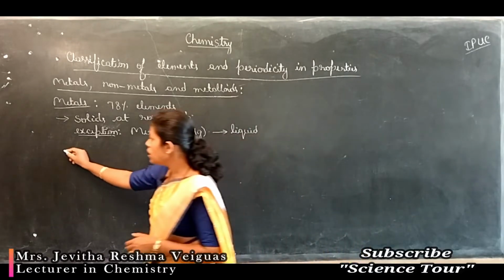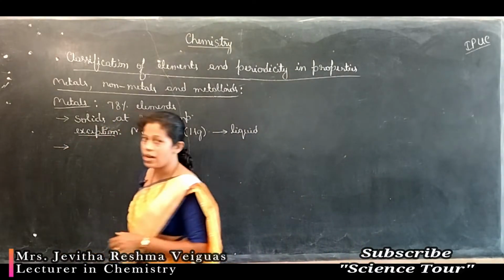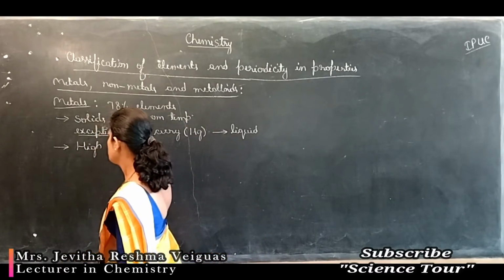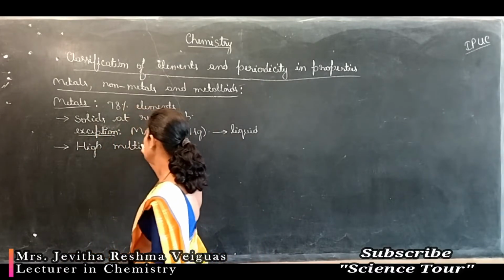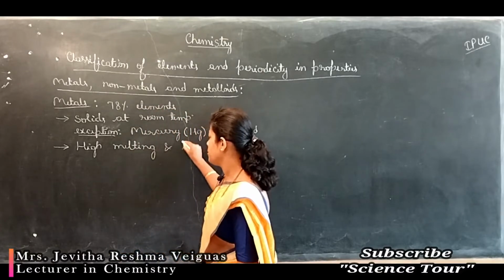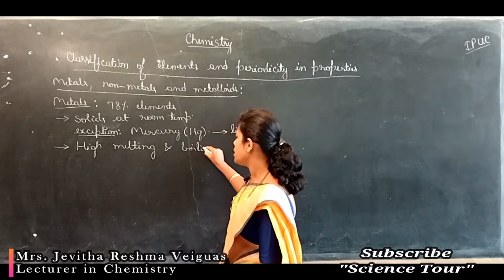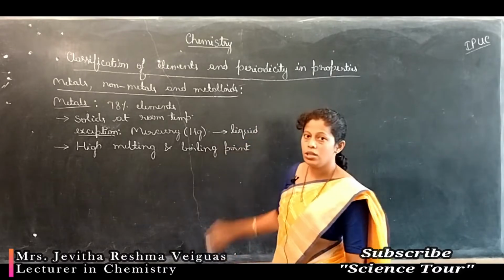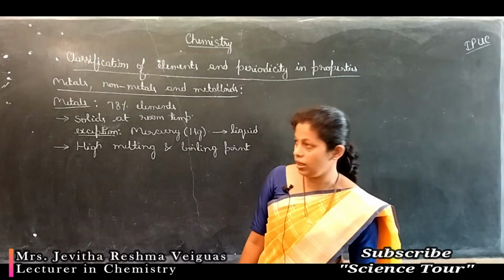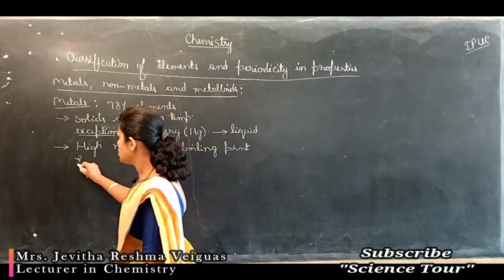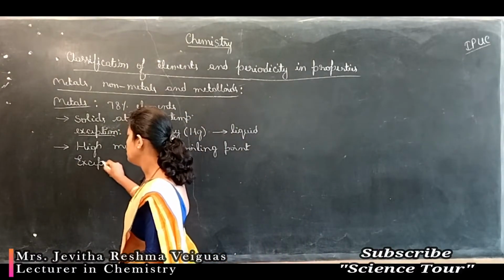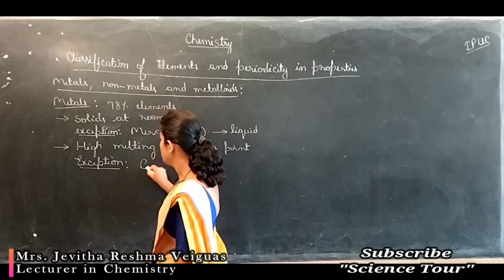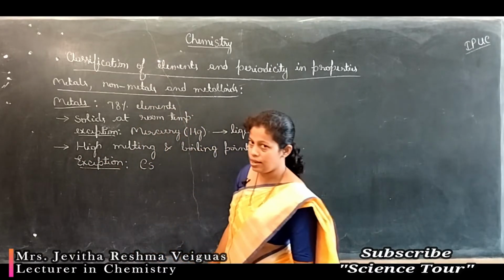temperature. Being solids, metals have high melting and boiling points. But there are two exceptions for this also. They are cesium and gallium. Cesium is a group 1 element represented as Cs.